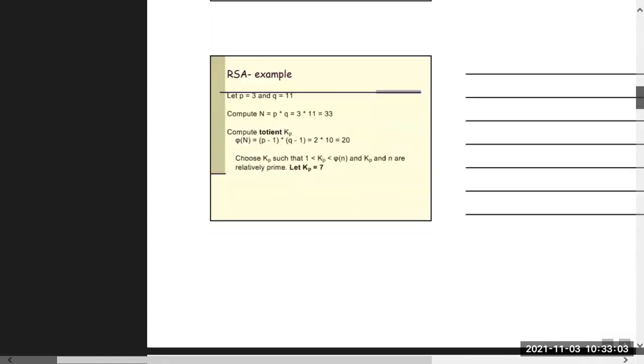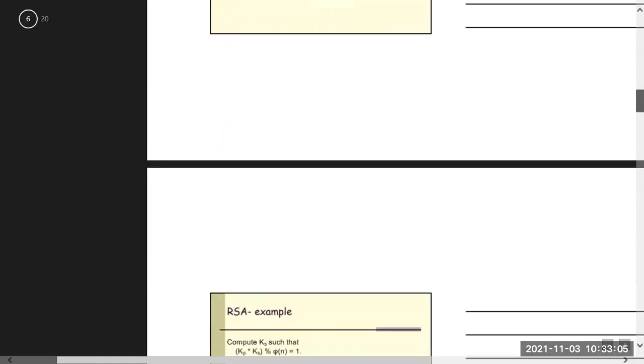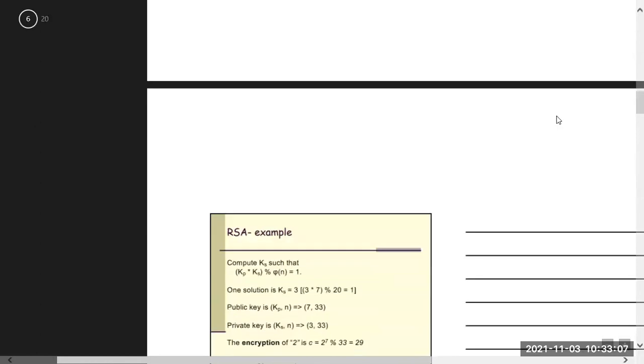Now we know the kp value, so we put the kp value here. Kp is 7, we have found that relatively prime number. So 7 into ks modulo phi n, phi n value we get is 20. So 7 into ks modulo 20 should be 1.